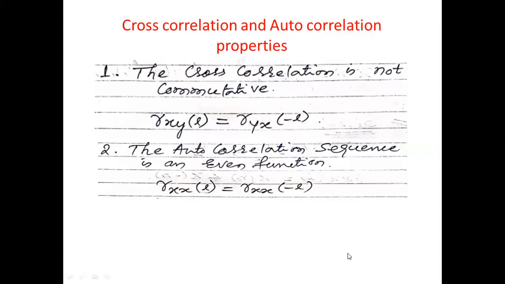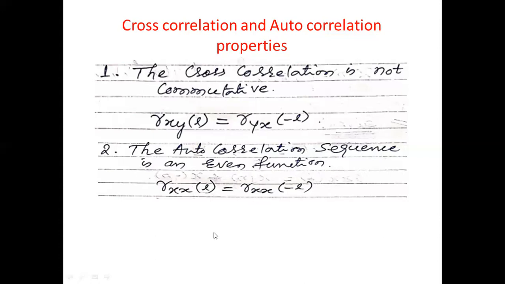That means at the zeroth value it has symmetry over the right side as well as the left side. So we can write it as R xx of L is equal to R xx of minus L. This is the second property.